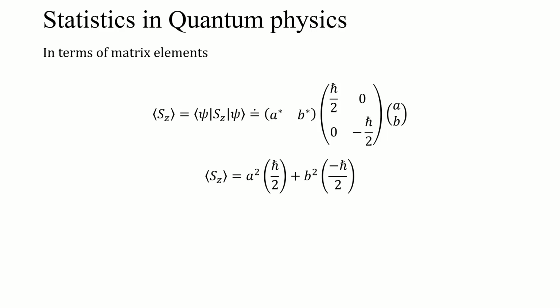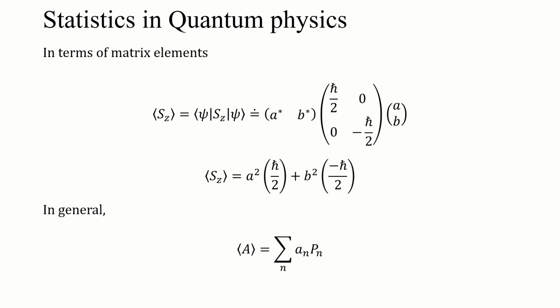And that's what it is. The a squared is the probability of measuring that spin up state, and h bar over 2 is the result of that measurement. Likewise, b squared is the probability of measuring a spin down state, and negative h bar over 2 would be the result of that measurement.